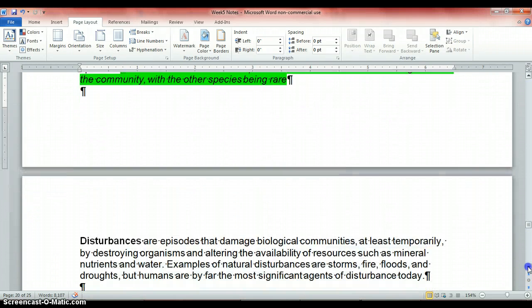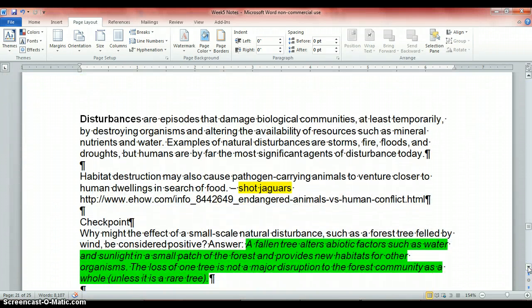All right. Disturbances. These are episodes that damage biological communities, at least temporarily, by destroying organisms and altering the availability of resources such as minerals, nutrients, and water. Examples of natural disturbances can be storms, fires, floods, droughts, but humans are by far the most significant agents of disturbance today. Habitat destruction may also cause pathogen-carrying animals to venture closer to human dwellings in search of food.